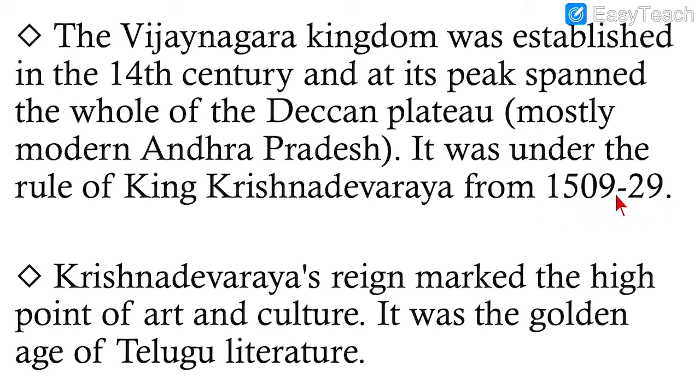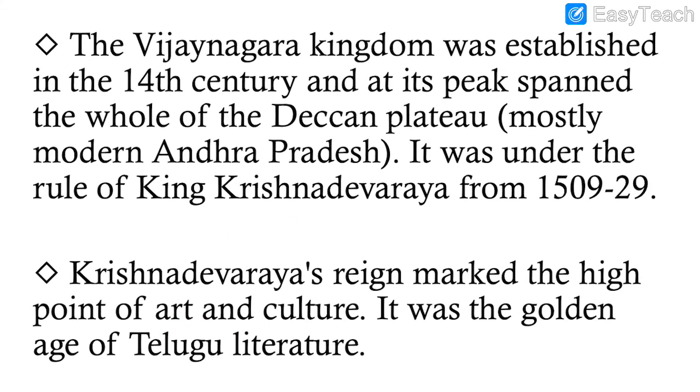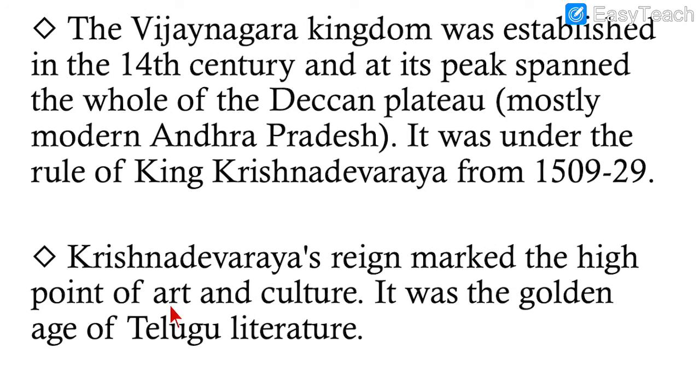So for 20 years King Krishna Devaraya was ruling the Vijayanagar kingdom. His reign marked the high point of art and culture. So during the rule of King Krishna Devaraya, art and culture was promoted a lot. Art and culture was given a lot of respect.